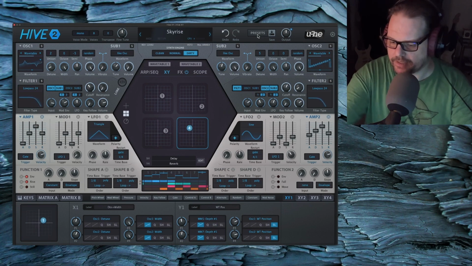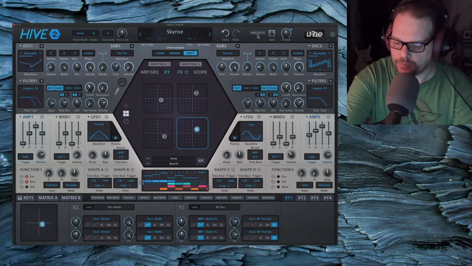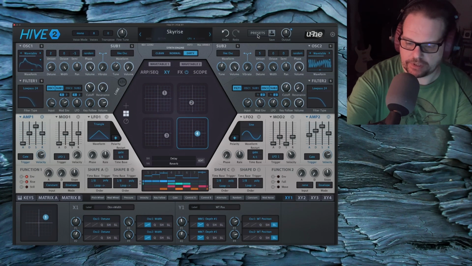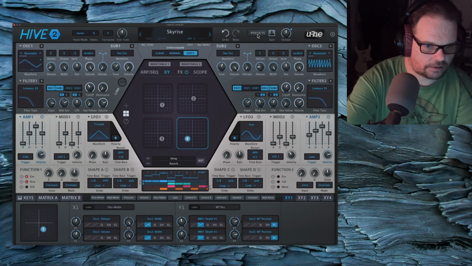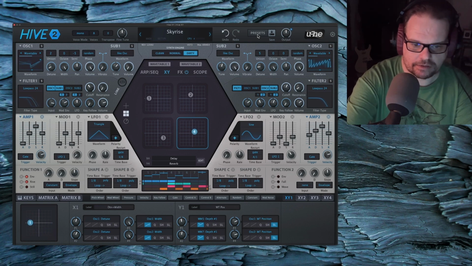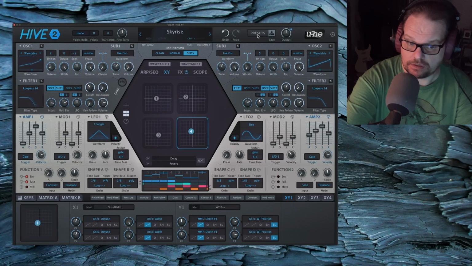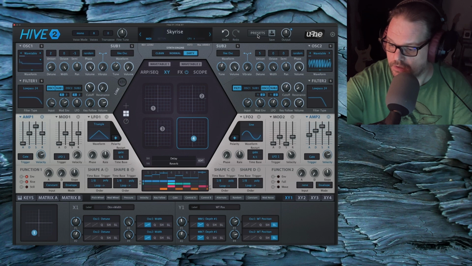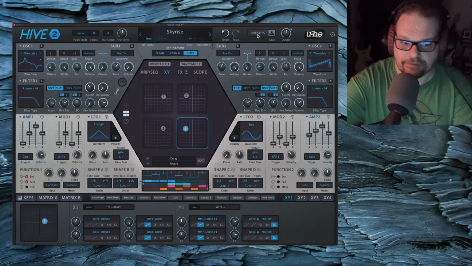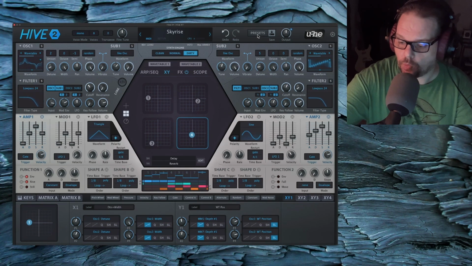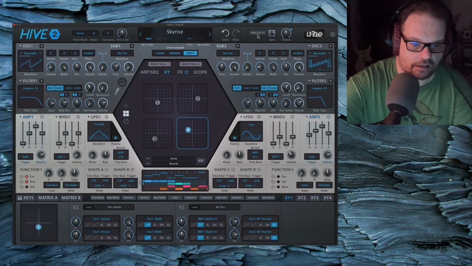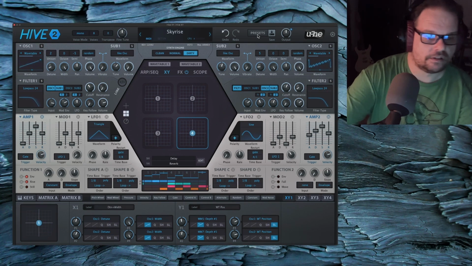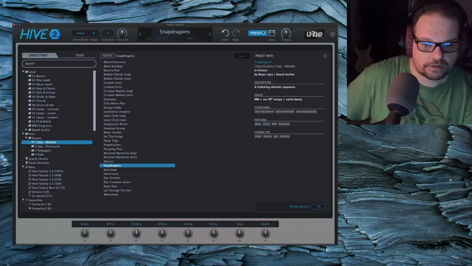I love happy little accidents. Surprises. That's what I love about generative music. Never know where it's going. It's a mod wheel and aftertouch on top of all of this XY activity. You just end up with these crazy modulations. Awesome. Okay.